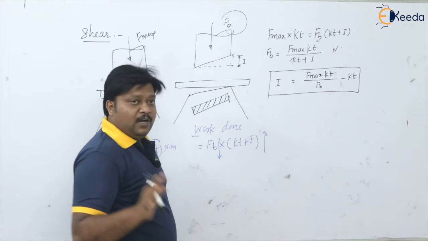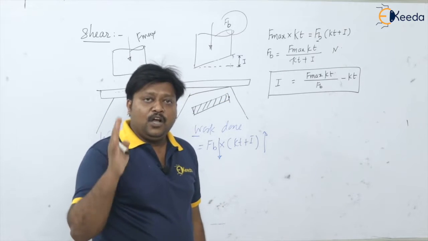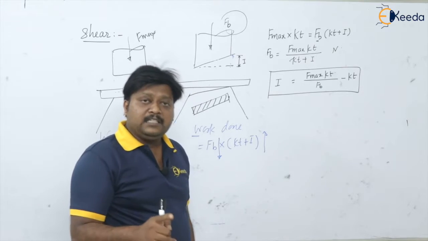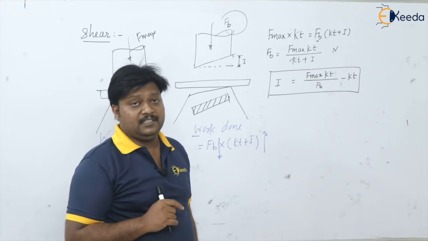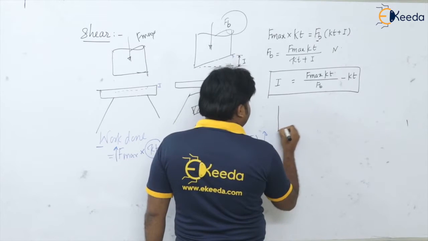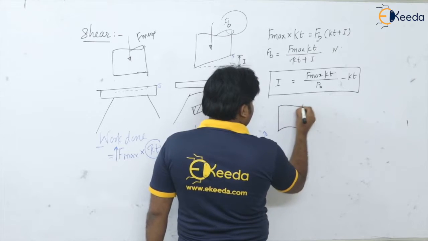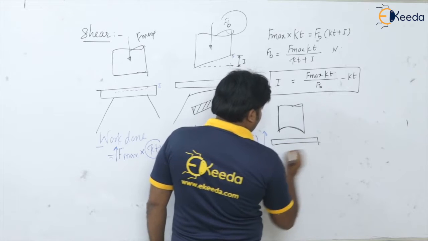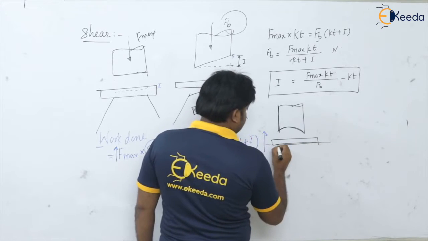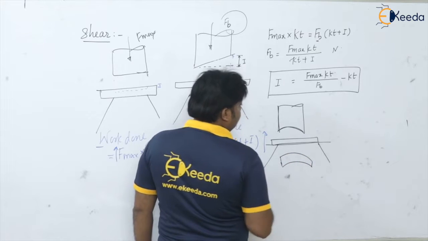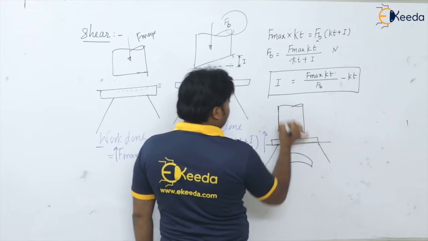So if you have the provision of shear onto the punch, then your slug is going to change. How? You can see, if I am having the concave shear on the punch, so in the die your slug will be like this. Okay, this is the concave shear.